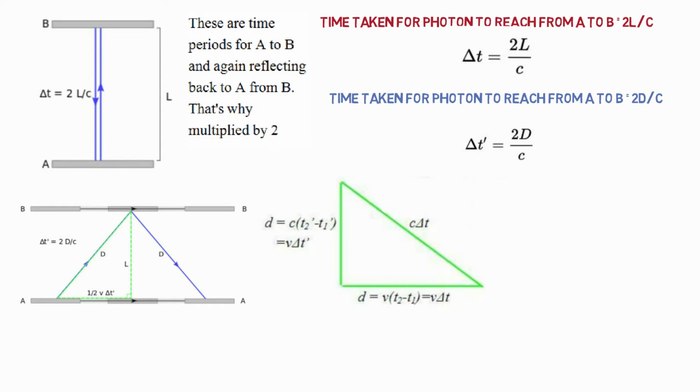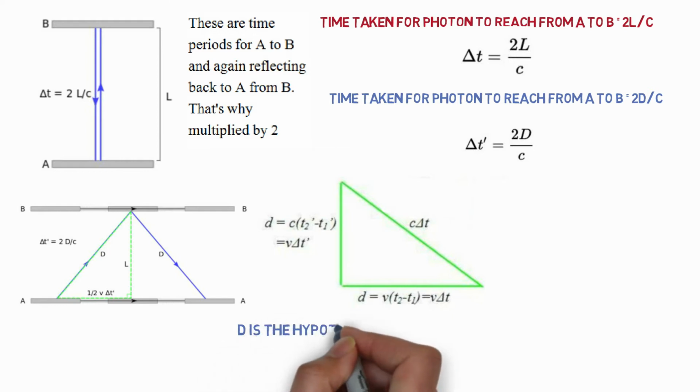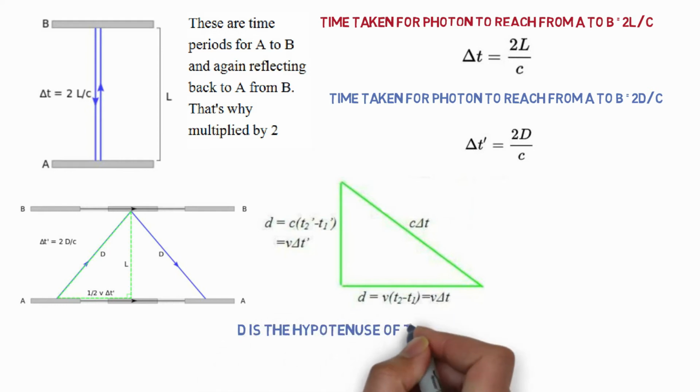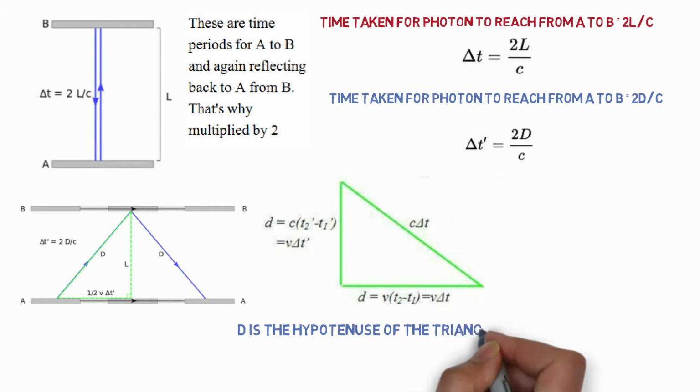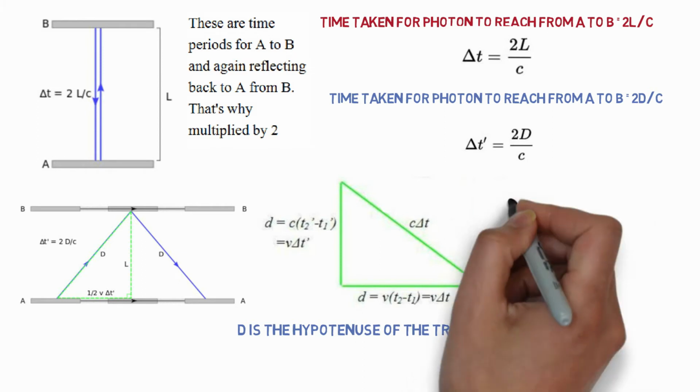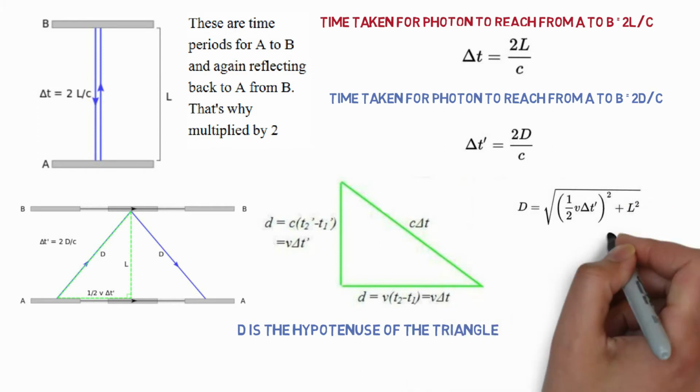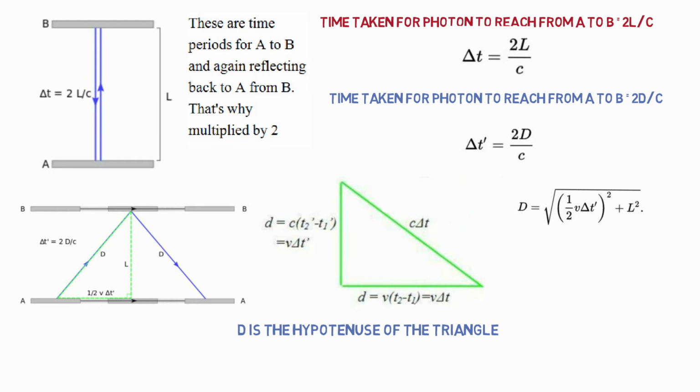But as per the second postulate, the speed of light should remain constant for both frames of references. That is, both moving and steady frames of references will observe the same speed of light. Here d is the hypotenuse of the triangle. So by the Pythagoras formula, we can calculate d. After further calculating and eliminating L and d, we can write this equation in terms of time and velocities.